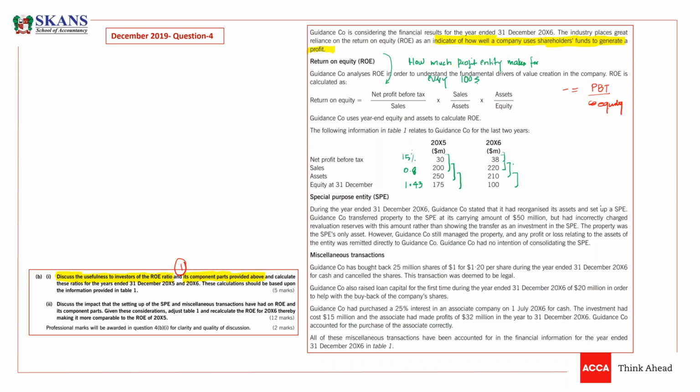Is that okay, guys? You can write this ratio in other words, like, you can say how much sales is being converted into net profits.